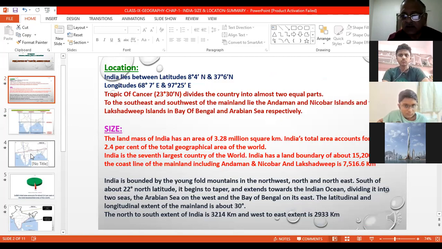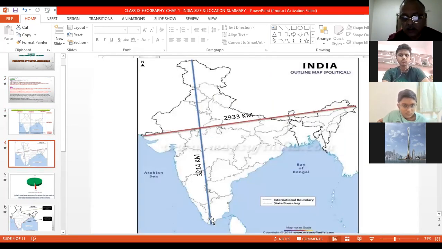Now if you go to the north-south extent, from north to south, what is the distance? The distance is 3,214 kilometers. And from west to east, it is 2,933 kilometers. The question is asked many times: what is the north-south extent of India? What is the east-west extent of India? If north-south is asked, you will write 3,214 kilometers. And if they ask west to east or east to west, you will write 2,933 kilometers.